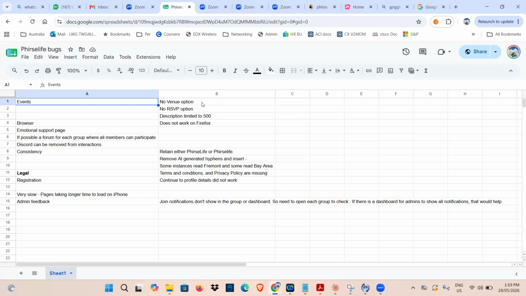Okay. So in the events, I was trying to make the events more useful. There were no venue options. Right now we have this one. RSVP is already included. Description is limited to 500 characters. Maybe, I think Murali mentioned that you need a bigger description to explain. If it is possible, make it a bit bigger.